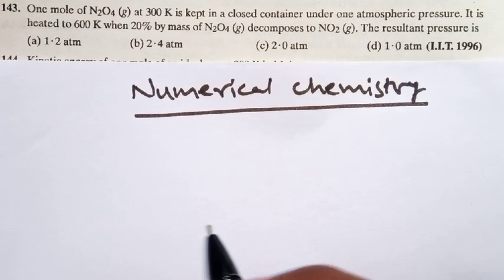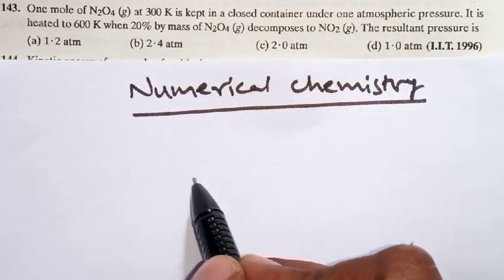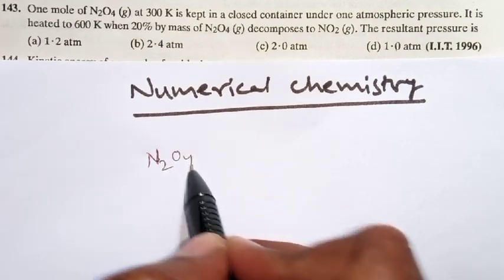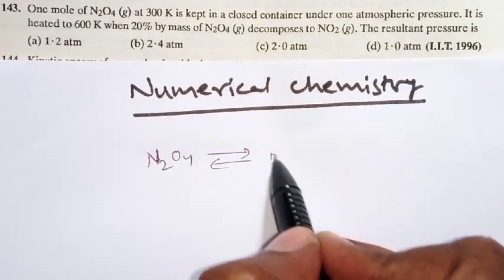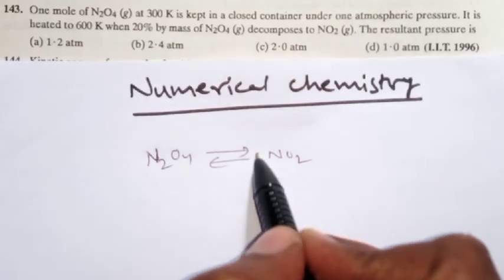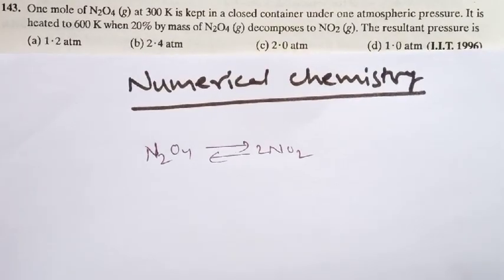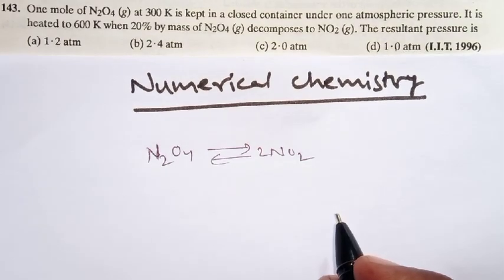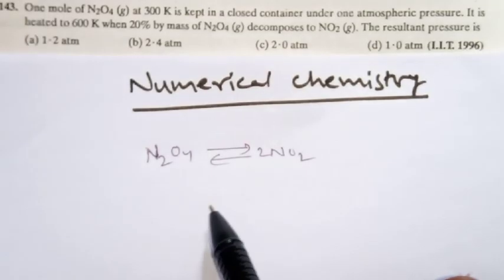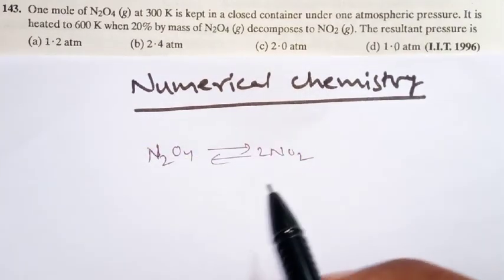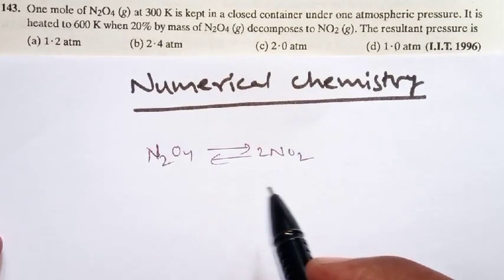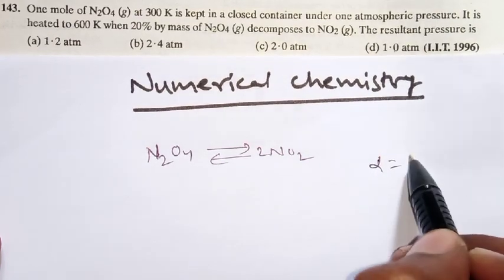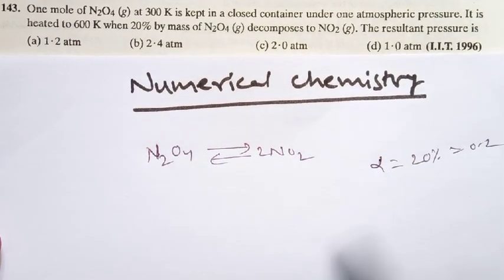See there, 1 mole of N2O4. Some container is there. You know this is a reversible reaction. How can you know that? Because N2O4 is converting to NO2. This is the balanced equation, and because it happens in a closed container, definitely it is a reversible reaction. Initially it is at 300 Kelvin, finally it is at 600 Kelvin. At that time 20% is dissociated. That means the degree of dissociation, indirectly alpha value is given. 20% is nothing but 0.2.